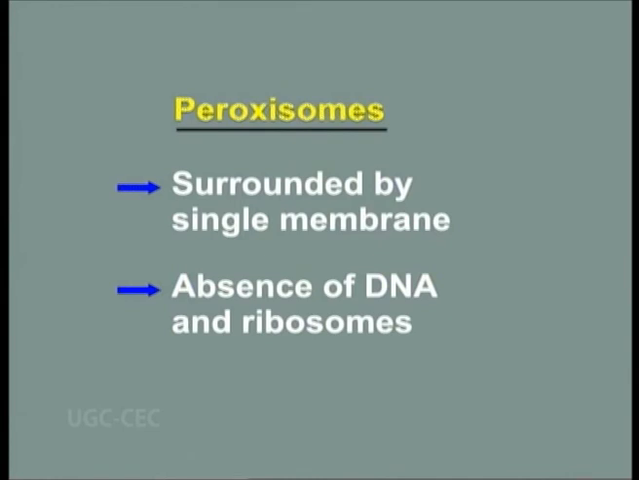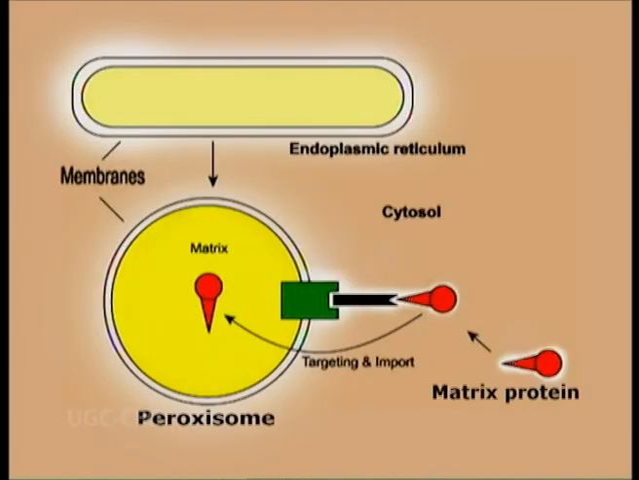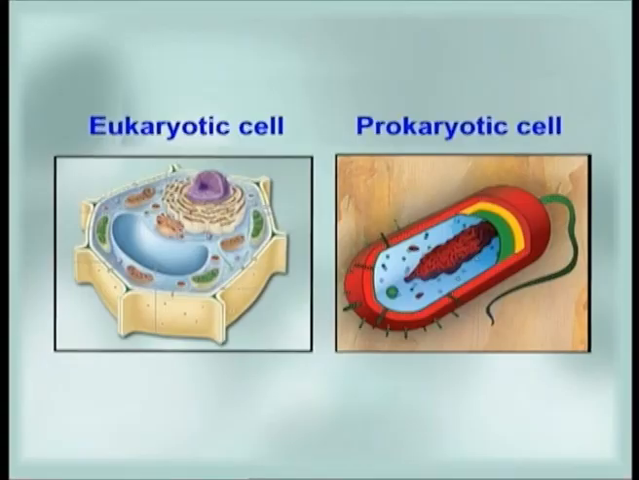Notably, they are surrounded by only a single membrane and they do not contain DNA or ribosomes. Like mitochondria and chloroplasts, however, peroxisomes are thought to acquire their proteins by selective import from the cytosol. Because they have no genome, all of their proteins must be imported. Peroxisomes thus resemble the endoplasmic reticulum in being a self-replicating membrane-enclosed organelle that exists without a genome of its own.